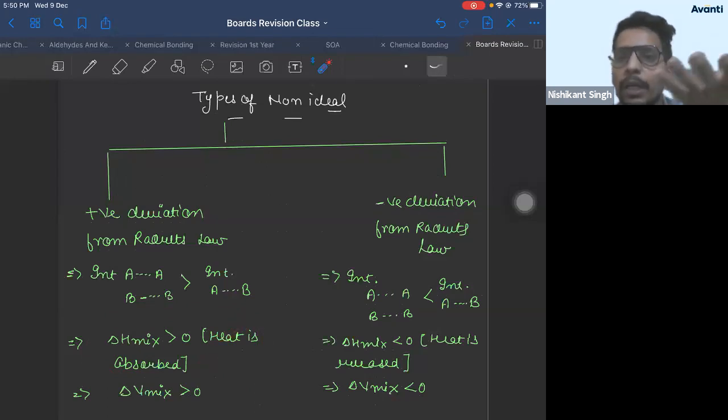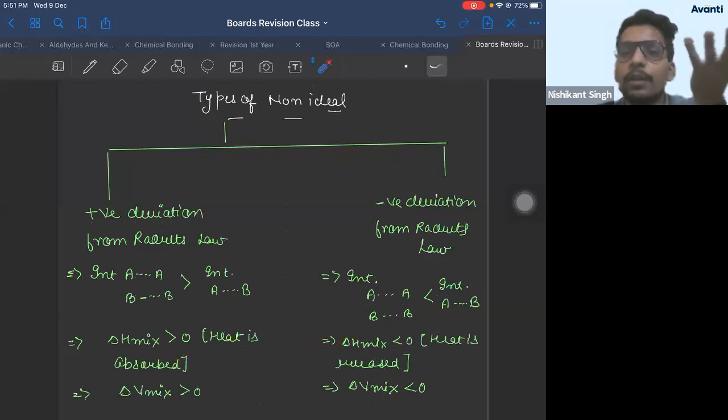You are holding a reaction beaker, and after the reaction you started feeling the beaker was very hot. Due to the reaction, the beaker became very hot and your palm started feeling hot. Then which deviation is it? Positive deviation or negative deviation?